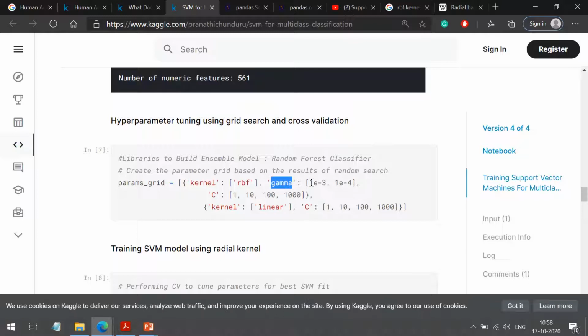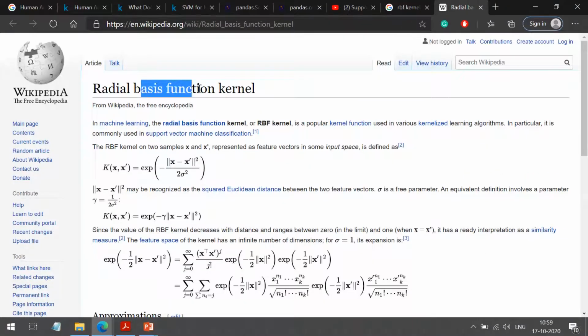For gamma I am giving two values. This 1e minus 3 represents 0.001, like 1 into 10 to the power minus 3. This is like 1 into 10 to the power minus 4. That will be the value of gamma, and for C I am giving these 4 values. Cross validation will try out all the combinations and give me the best values for kernel, gamma and C. You will study the kernel in the second video that I have shared. RBF corresponds to radial basis function.